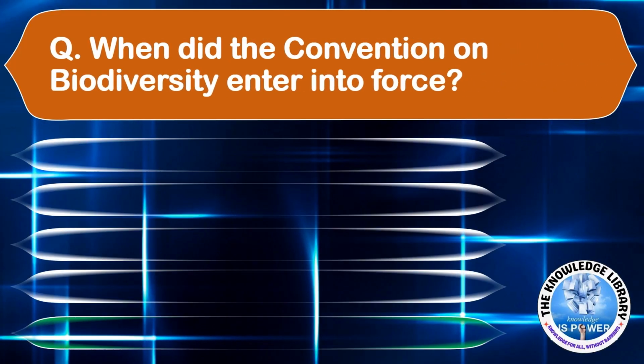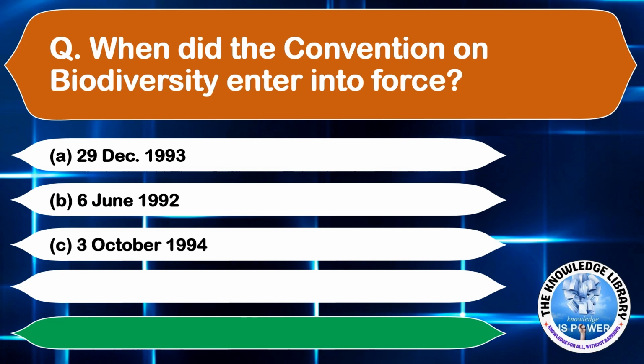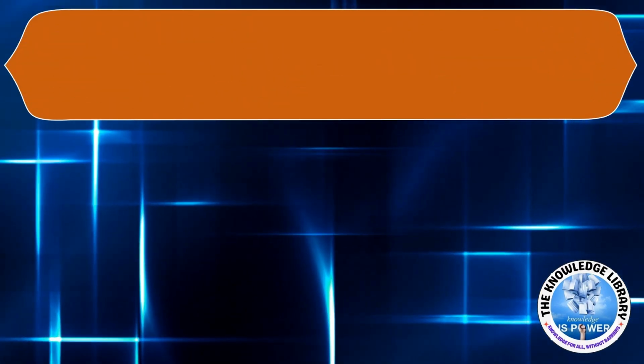When did the Convention on Biodiversity enter into force? Option A, 29th December 1993, option B, 6th June 1992, option C, 3rd October 1994, and option D, 4th October 1993. The correct answer is option A, 29th December 1993. Moving on to the next question.